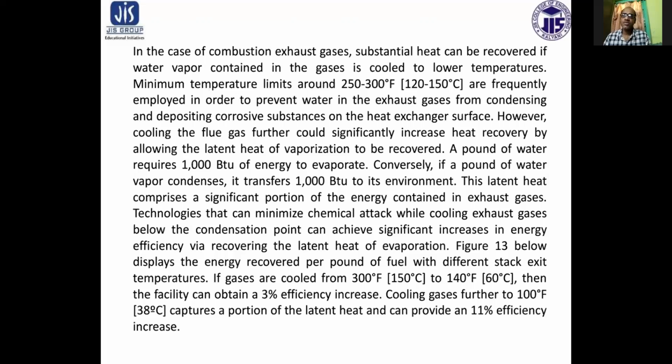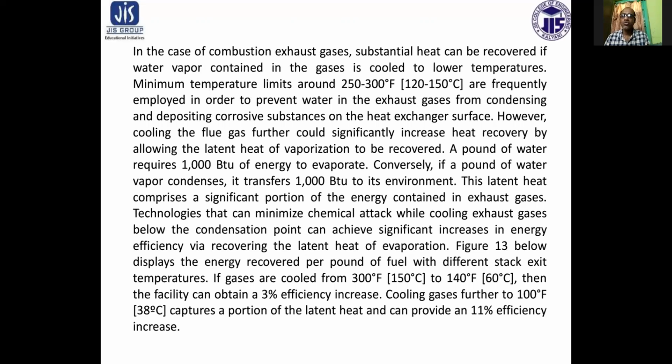In case of combustion exhaust gases, substantial heat can be recovered if the water vapor contained in the gases is cooled to low temperature. The minimum temperature limit in this case is 120 to 150 degrees centigrade, frequently employed in order to prevent water in the exhaust gases from condensing and depositing corrosive substances on the heat exchanger surface.